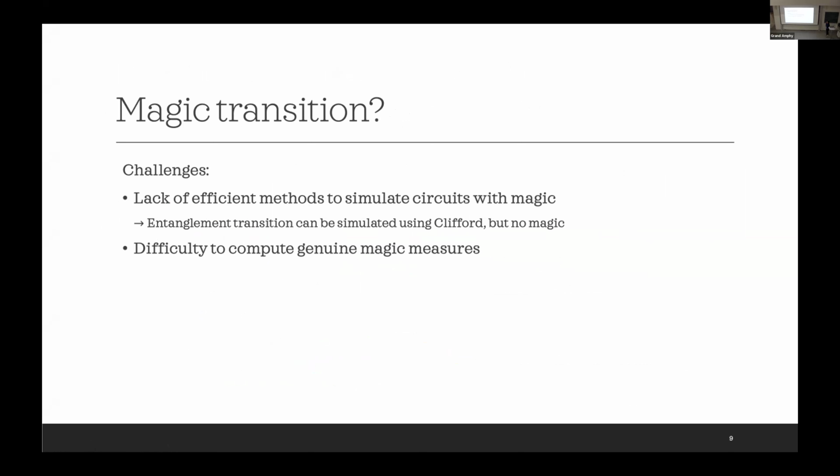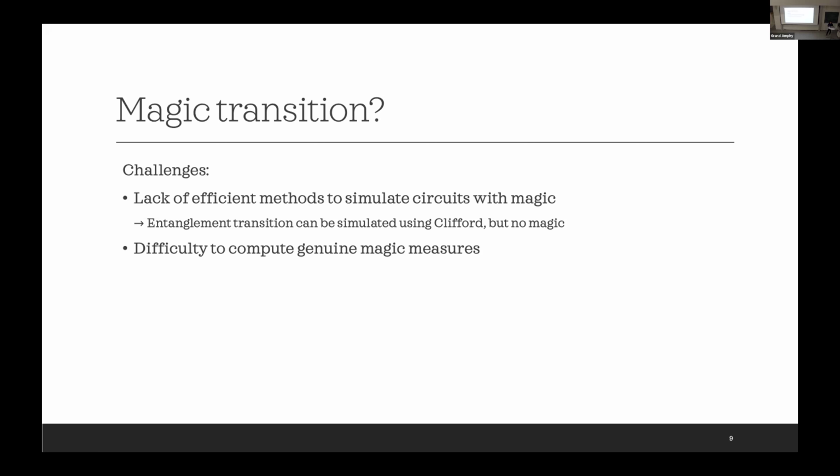However, there are some challenges if you want to study this magic transition. This is because, first of all, we lack efficient methods to simulate circuits with magic. To compare with the entanglement transition, I have mentioned before that usually we can make use of Clifford circuits to simulate it. But the problem is that Clifford circuits have no magic, so there is no non-trivial magic dynamics.